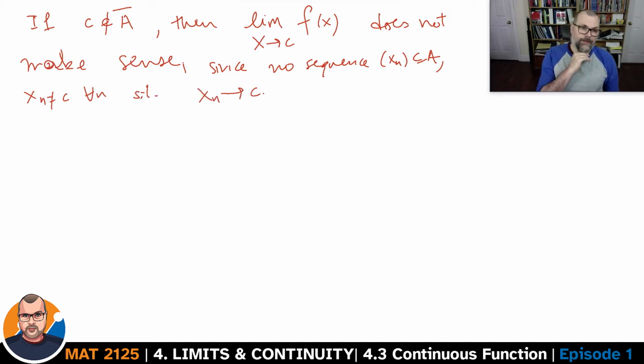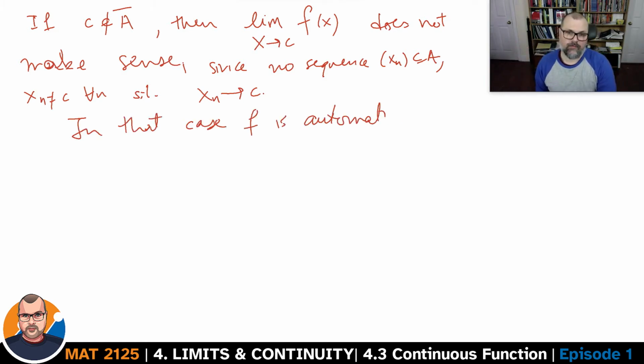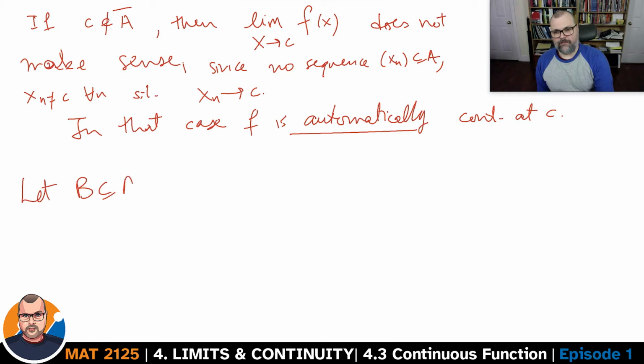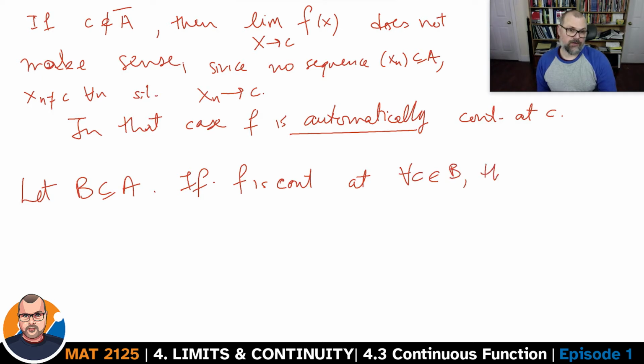When that's the case, we just say automatically that f is continuous at c. If you let B be some subset of A, and f is continuous at every c in B, we'll say f is continuous on B.